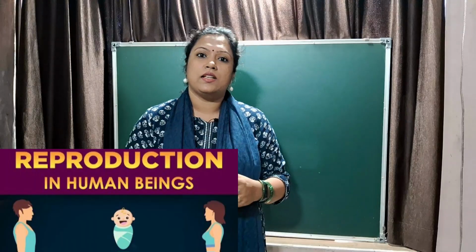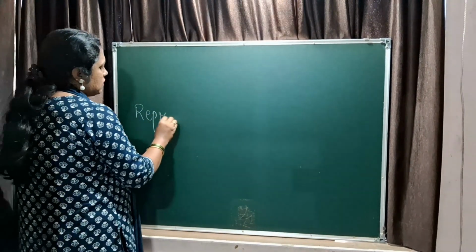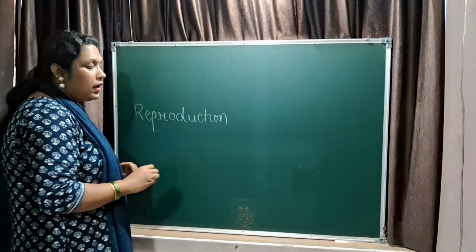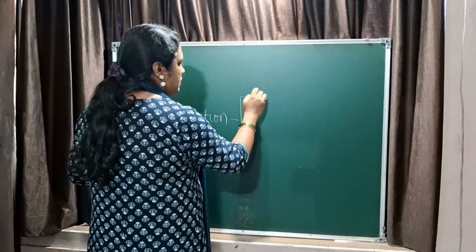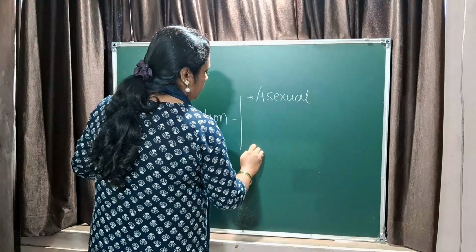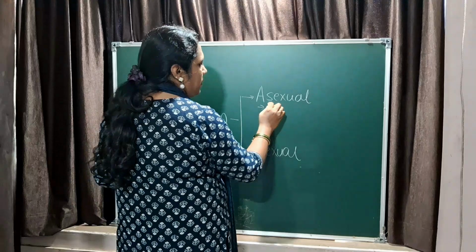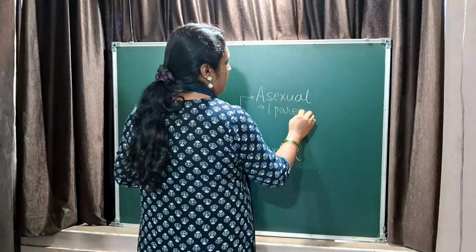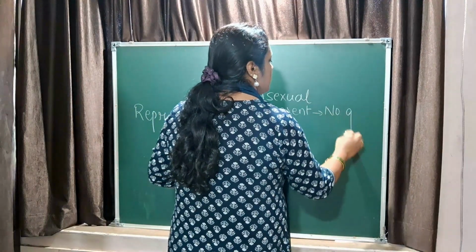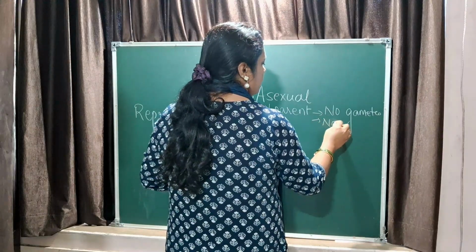Before going into the detail, let us talk about what is reproduction. Reproduction is a process by which an organism produces one of its own kind, right? So reproduction can be of two types, asexual reproduction and sexual reproduction. In asexual reproduction, generally there is one parent involved and there is no gamete formation. Since there is no gamete formation, there are no variations.